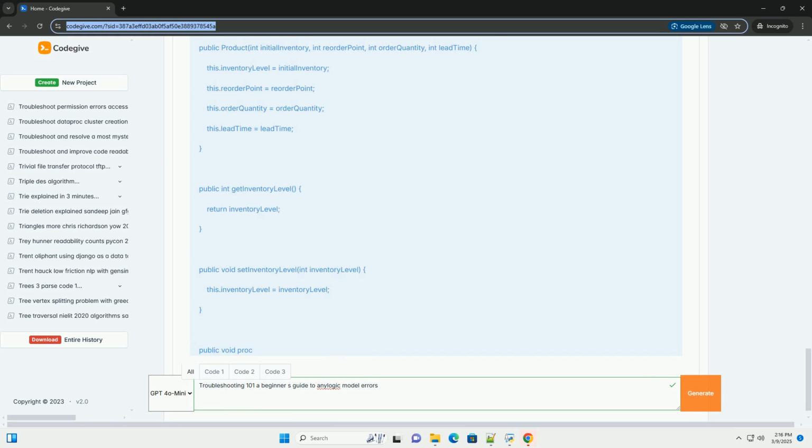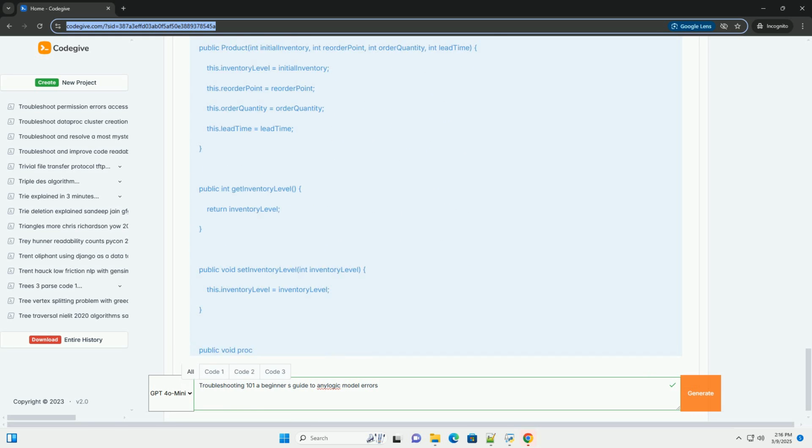1. Logical error: inventory never goes below reorder point. Symptom: You expect the orderMore function to be called, but it never is. Debugging: Add a print statement in the processDemand function before the if statement: System.out.println("inventory: " + inventoryLevel + ", reorder point: " + reorderPoint).